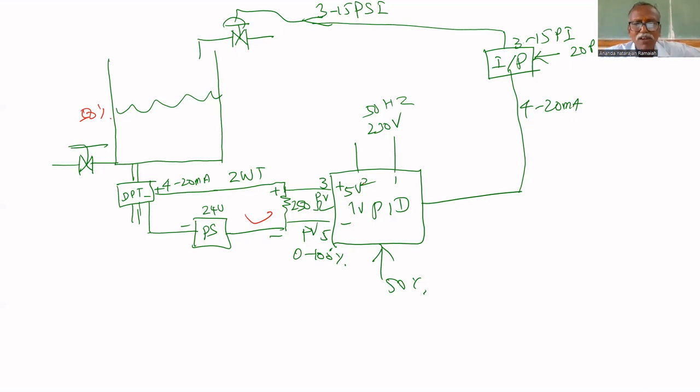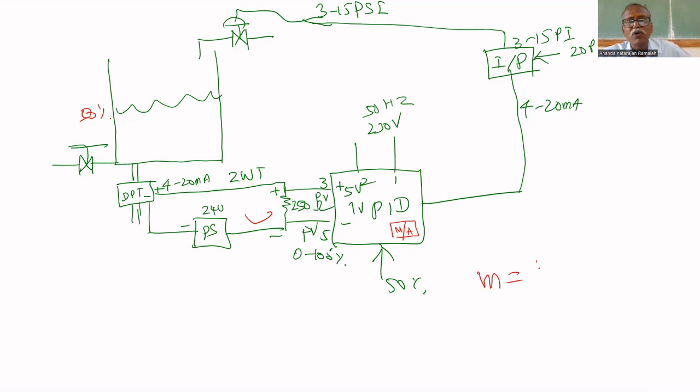That's why, in the bias we have to give. For that, we have to put the controller in 2 modes. One is called manual mode. Another one is called auto mode. You have to put the controller in manual mode. If you put the controller in manual mode, it is not closed loop. It is called open loop. Open loop means, what is the controller output?